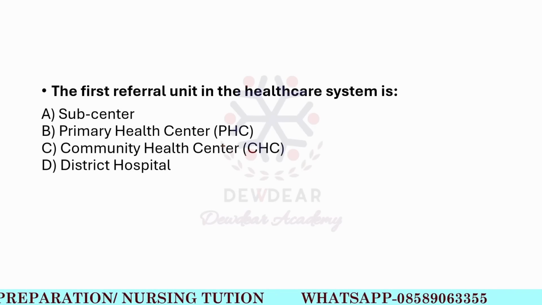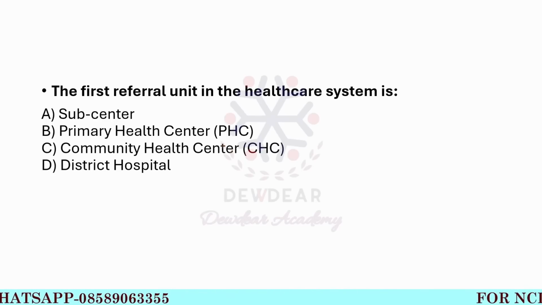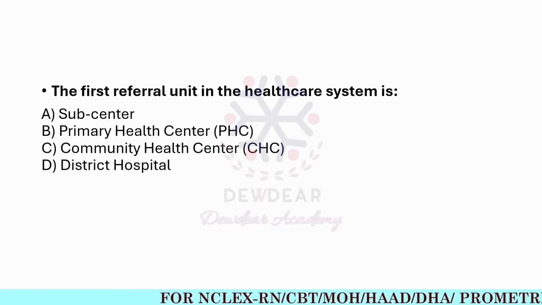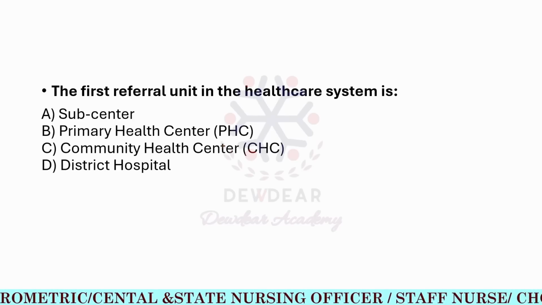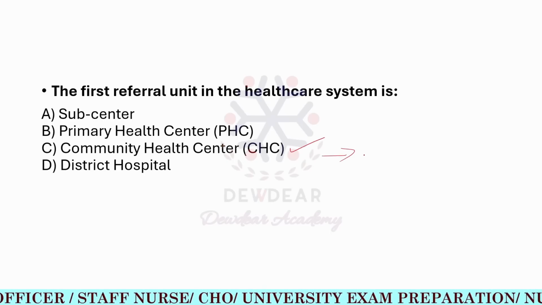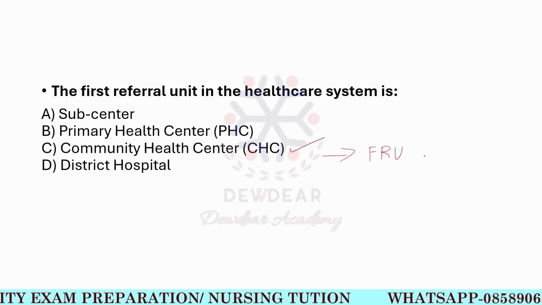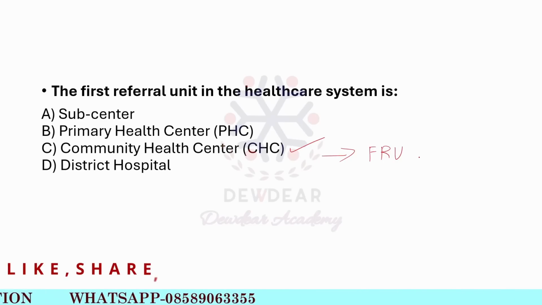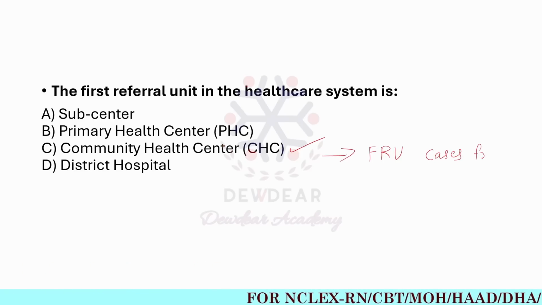The first referral unit in the healthcare system is: options are subcenter, primary health center or PHC, community health center or CHC, and district hospital. The correct answer is community health center, CHC. CHC is the first referral unit, FRU, in the healthcare system. It provides specialist services and manages the cases referred from PHC.